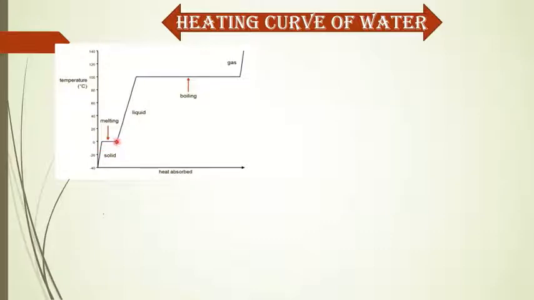But when all the ice cube has melted and become water, the temperature again starts to rise, and up to 100 degrees Celsius it is increasing. At 100 degrees Celsius, again the heat is given, but the temperature doesn't increase. So we find this type of straight line there.